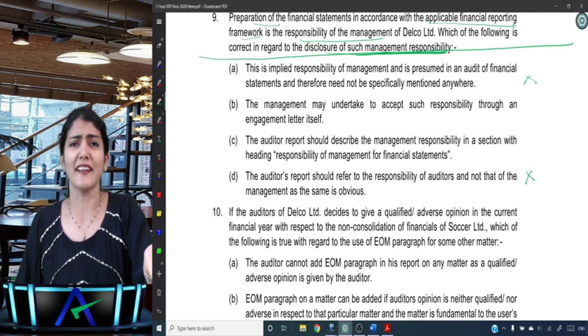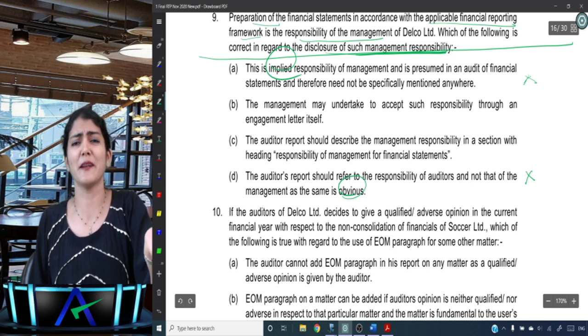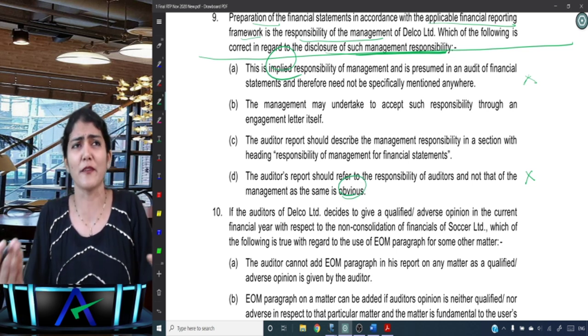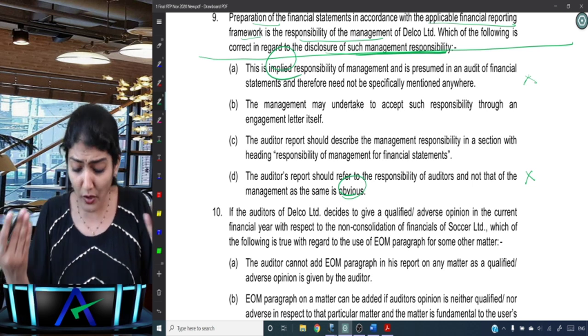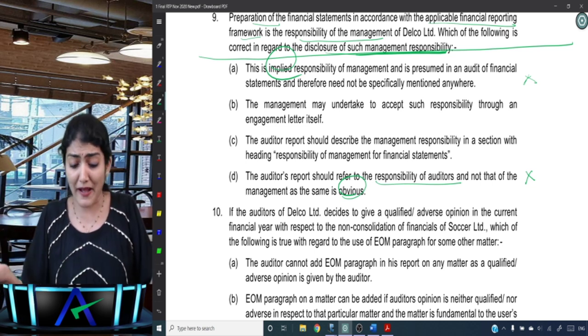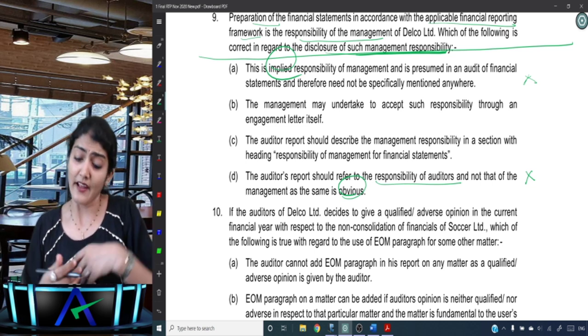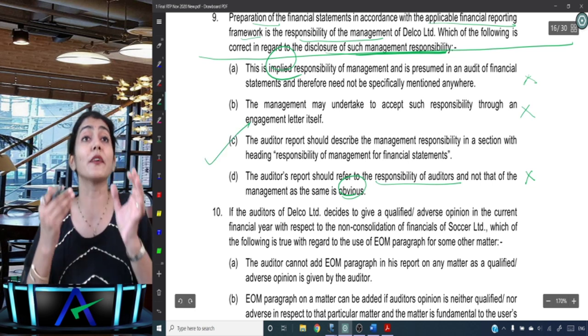Okay, it is implied, it is obvious. Look at the type of words they are using now. It is implied management responsibility. It is obvious. You write your responsibility, why do you need to write the management's? The auditor should refer to the responsibilities of the auditor and not that of the management, as the same is obvious. It says just put it in the engagement letter. No, you should put it in the audit report, right?